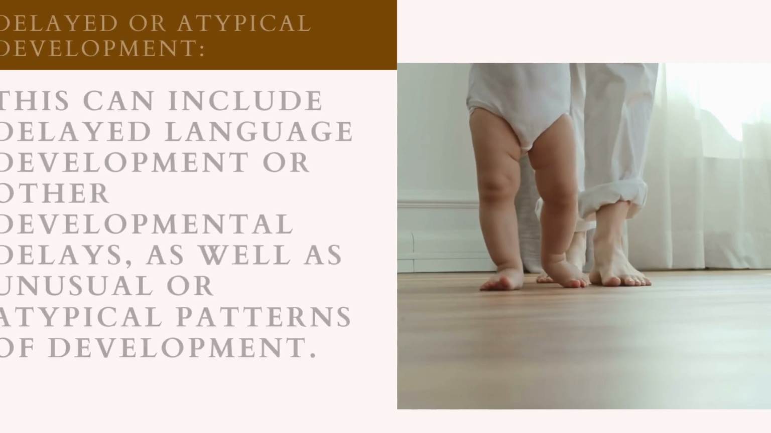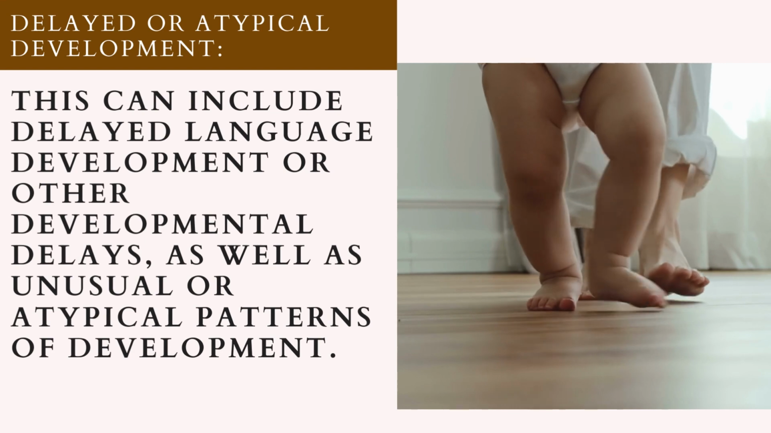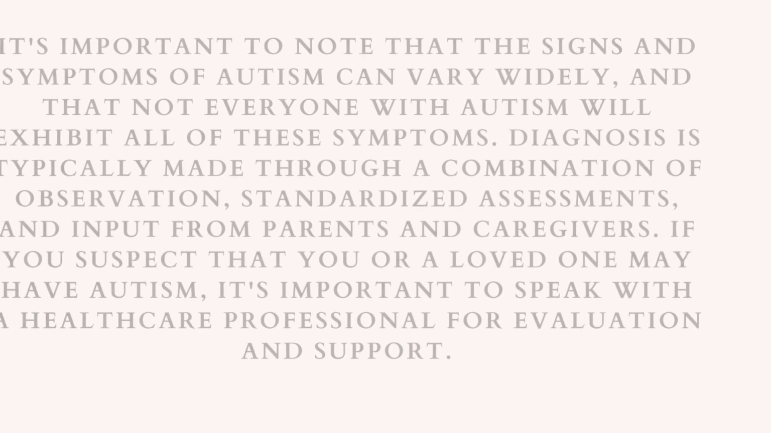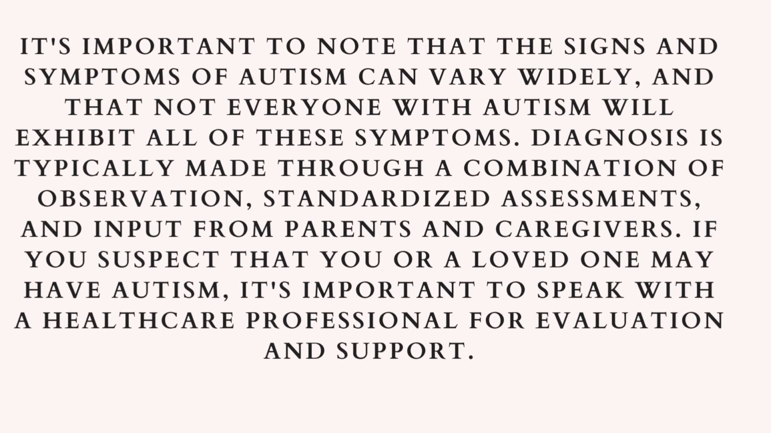Delayed or atypical development. This can include delayed language development or other developmental delays, as well as unusual or atypical patterns of development. It's important to note that the signs and symptoms of autism can vary widely, and that not everyone with autism will exhibit all of these symptoms.